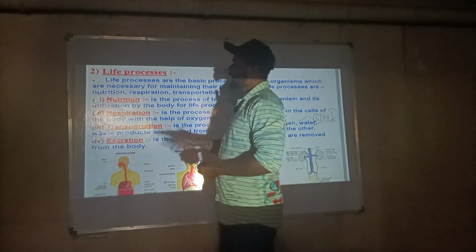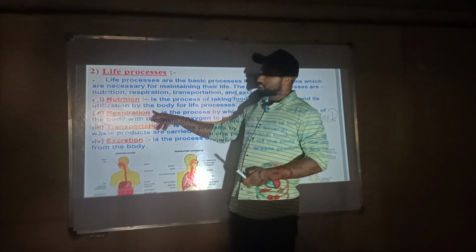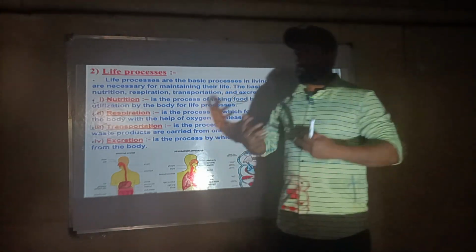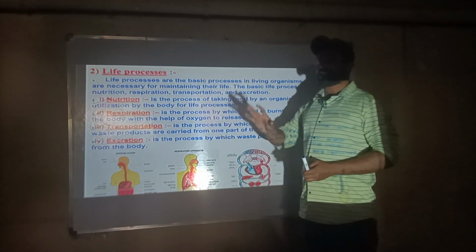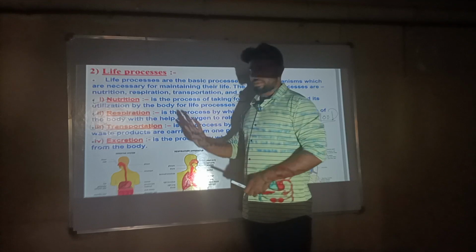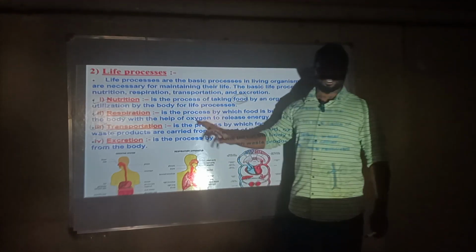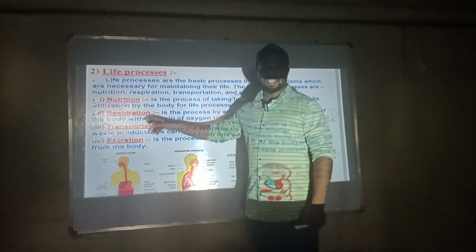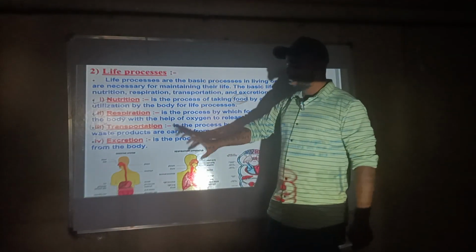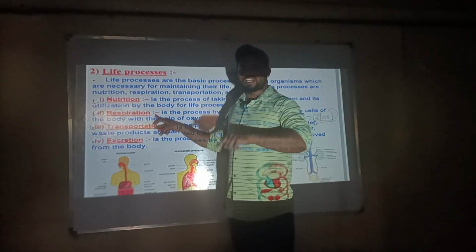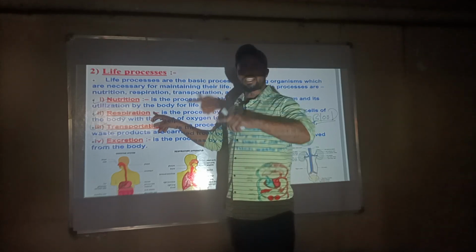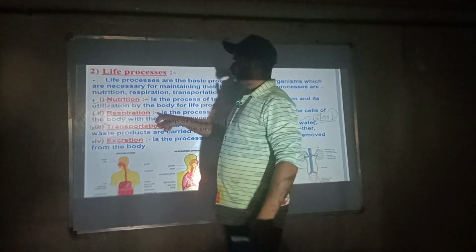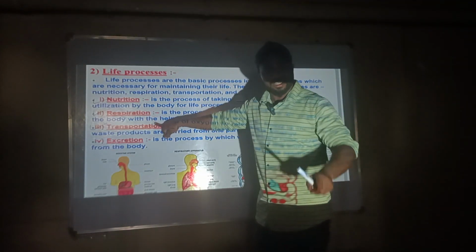The first one completed is nutrition, the second is respiration, and the third is transportation. Nutrition is taking food inside the body, which is used for repairing and growing tissue and for repairing any damage in our body. The second one is respiration, which is inhaling oxygen and exhaling carbon dioxide. When you inhale oxygen, some very complicated mechanisms occur in our body. We will study those complicated things in the next video.